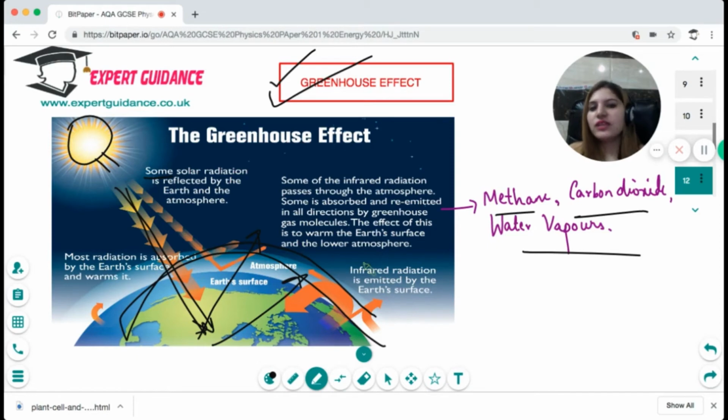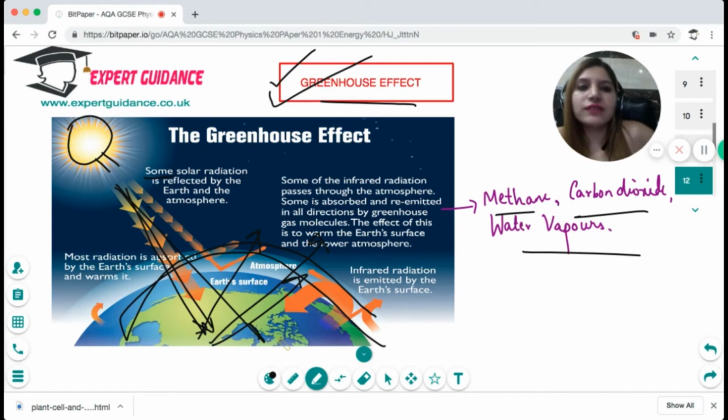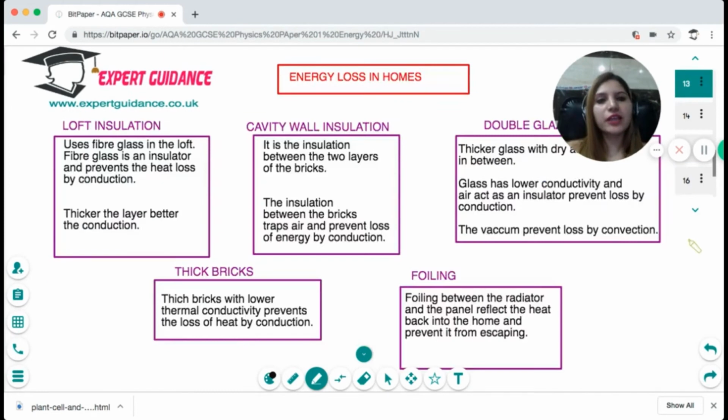The effect of this is to warm the Earth's surface and the lower atmosphere. So what do these greenhouse gases do? They allow the radiation from the Sun to come in, but they prevent it from radiating out. Since they form a blanket and do not allow the radiation to move out, they cause the heating of the Earth's atmosphere, which is good in the sense that the Earth's temperature is maintained for living. But the too high concentration now of these greenhouse gases, due to burning of fossil fuels and deforestation, has resulted in overheating of the Earth's atmosphere, resulting in global warming.